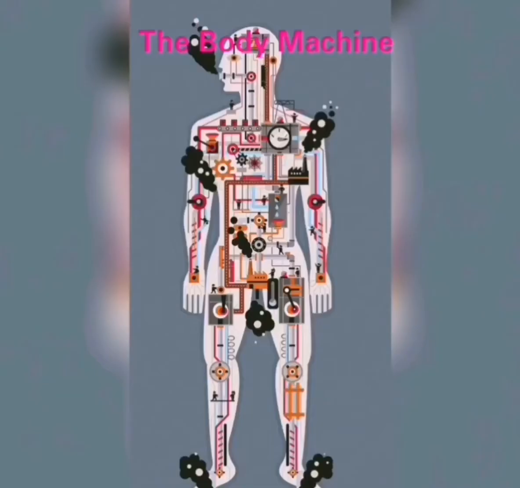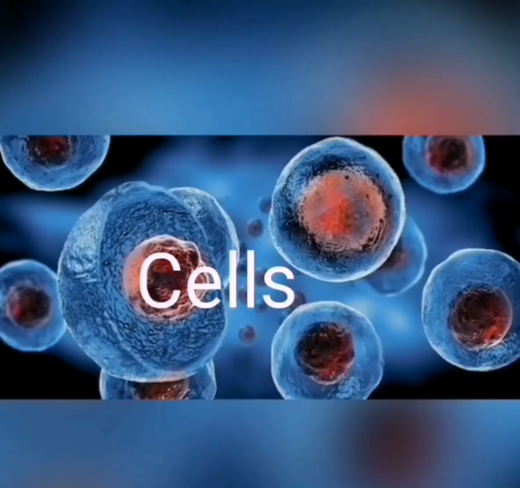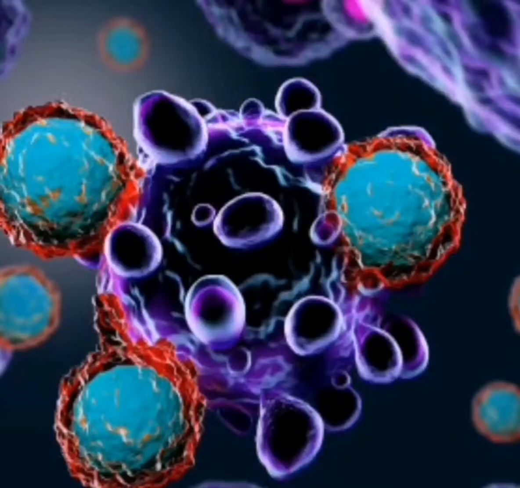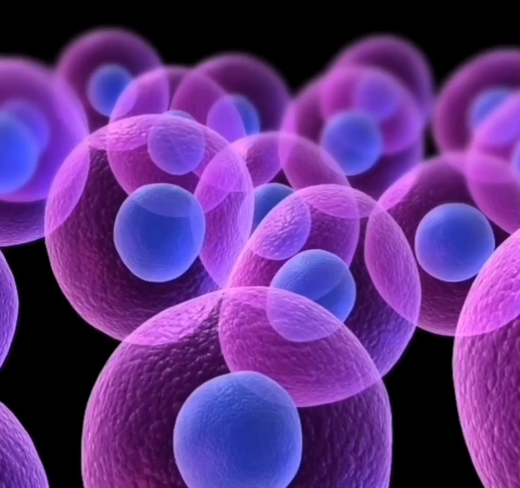So first we have cells. Do you have any idea about these? Okay, let me tell you. Students, the human body is made from cells. Living organisms are made up of small structures called cells. Cells combine to form all of the body's tissues. So students, cells combine to form all of the body's tissues.